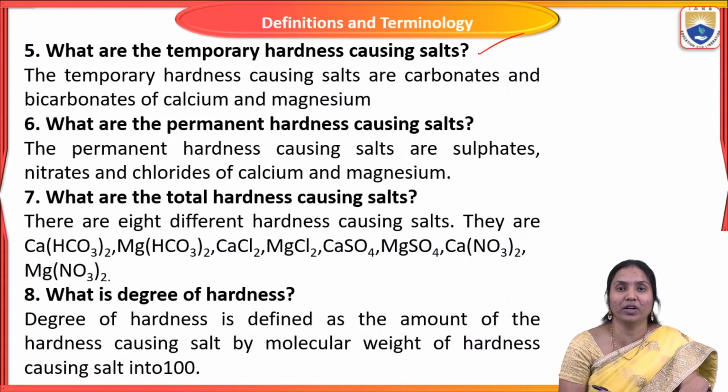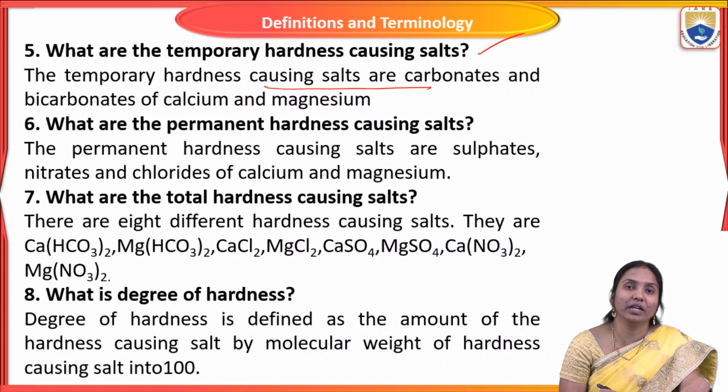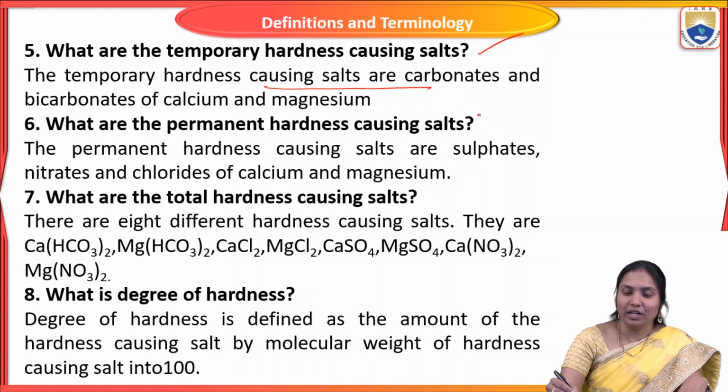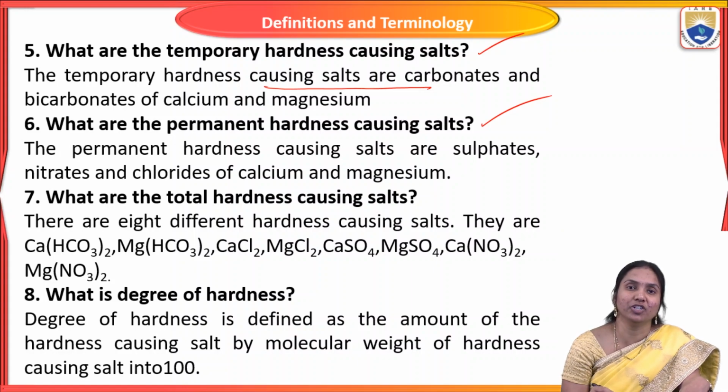So what are the temporary hardness causing salts present in water? Calcium and magnesium ions of bicarbonates present in water make it temporary hardness of water. So the temporary hardness causing salts are carbonates and bicarbonates of calcium and magnesium. And the next question is, what are the permanent hardness causing salts? The permanent hardness causing salts are sulfates, nitrates and chlorides of calcium and magnesium.